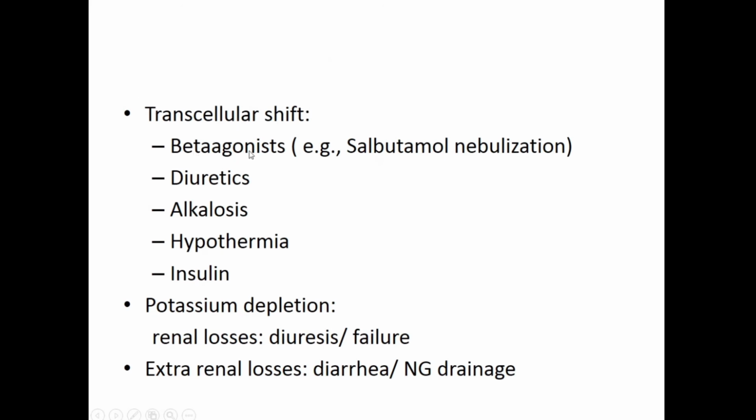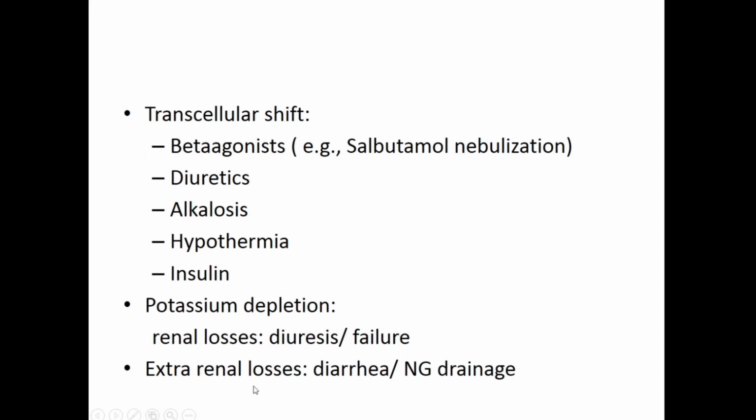So what are the drugs? Beta agonists, diuretics, hypothermia, and again insulin. These are the drugs which will drive the potassium inside the cell, or the patient has severe hypothermia, extremely cold. Then also there is a shift of potassium from the extracellular into the intracellular component. Again, this is a transcellular shift, and when do we have potassium losses? That can happen because of the use of diuretics or renal failure.